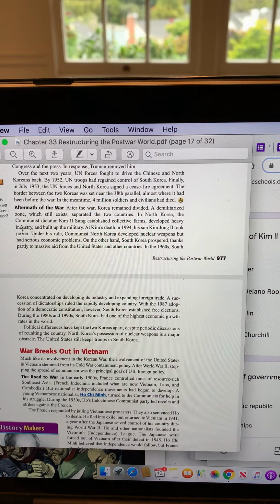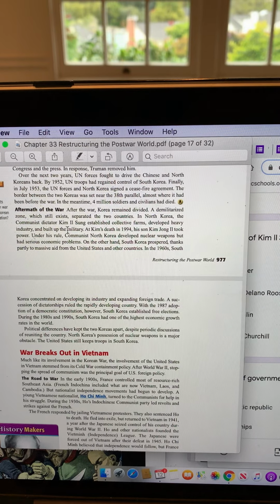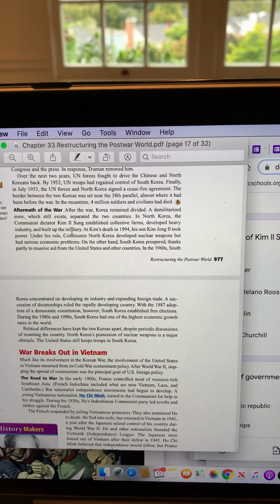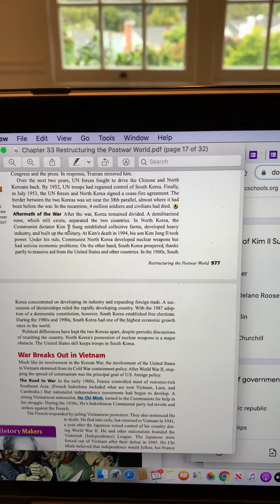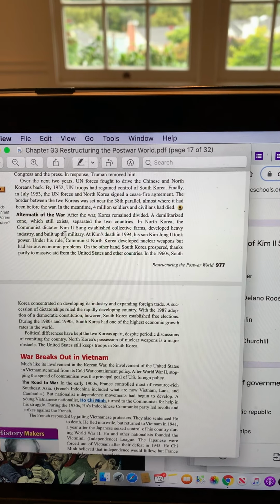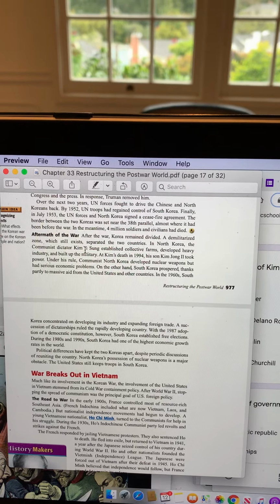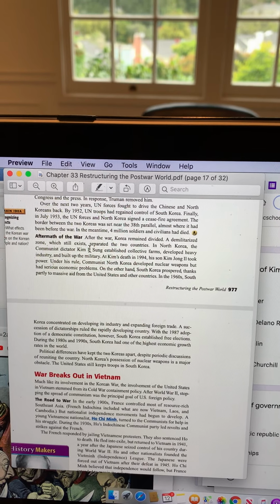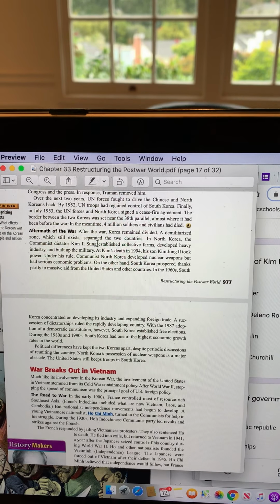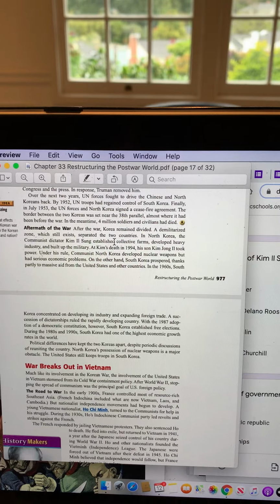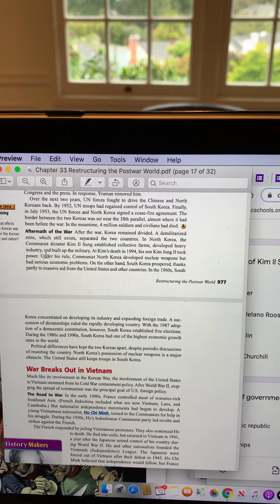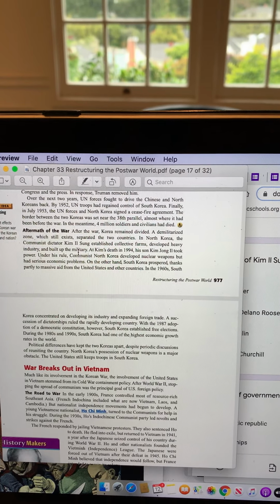Heavy industry, remember the 5-year plans, and then building up the military, the massive industrialization. This is the blueprint for communist societies. It happened in North Korea. It also happened in China, where there's collective agriculture, heavy industry, and then the building up of the military.